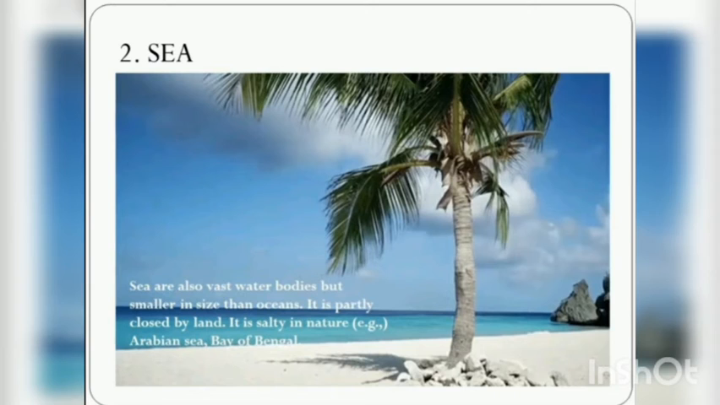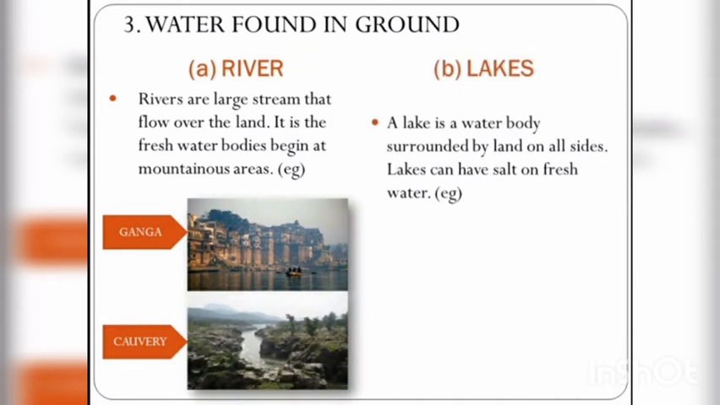Some of the longest flowing rivers in India are the Ganges, Yamuna, Godavari, Krishna, and Kaveri. Next one is rivers. Rivers are large streams that flow over the land. Rivers are freshwater bodies which generally begin at mountainous areas. They usually drain in oceans or seas. Example, Ganga and Kaveri.